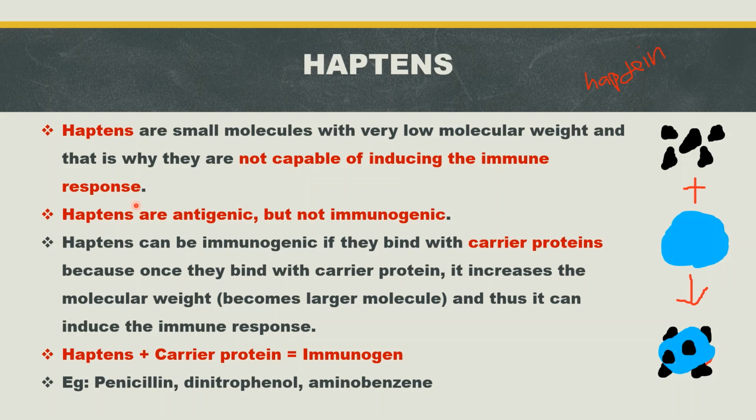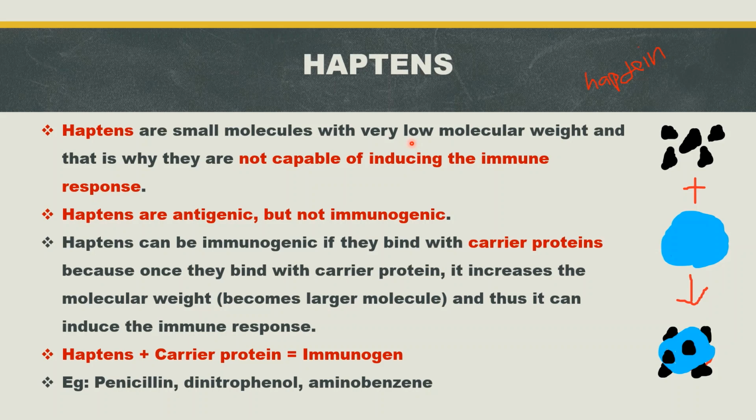We already discussed some properties of immunogen. At that time, I told you that an immunogen must have a molecular weight greater than 10,000 Dalton. If the molecular weight is less, they are not able to induce an immune response. If they are not able to induce an immune response, they are not immunogens. They are antigens. So haptens have very low molecular weight and are not able to induce an immune response. So they are antigenic but not immunogenic.